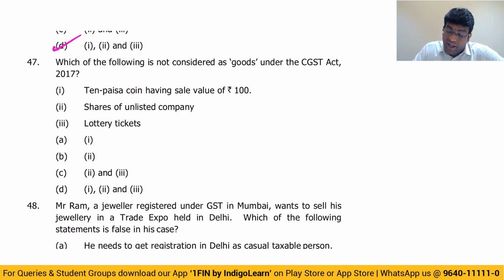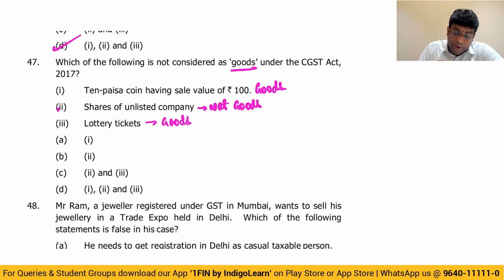Next. Which of the following is not considered as goods? 10 paisa coin having sale value of 100. This is definitely goods, my dear friends. Because the reason being, it is basically a currency held for numismatic value, which is not covered in definition of money. If it is not covered in definition of money, it is covered in goods. Because goods cover every kind of movable property other than money and security, but includes actionable claims. Shares are not covered in goods. Lottery ticket are again covered in goods. So only second point is not covered in goods. So answer is option B, 2.